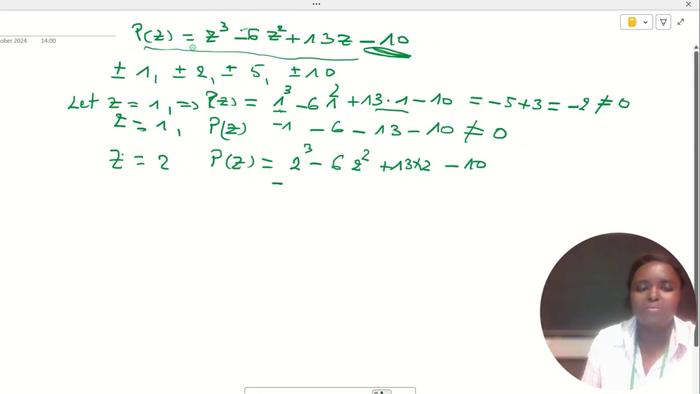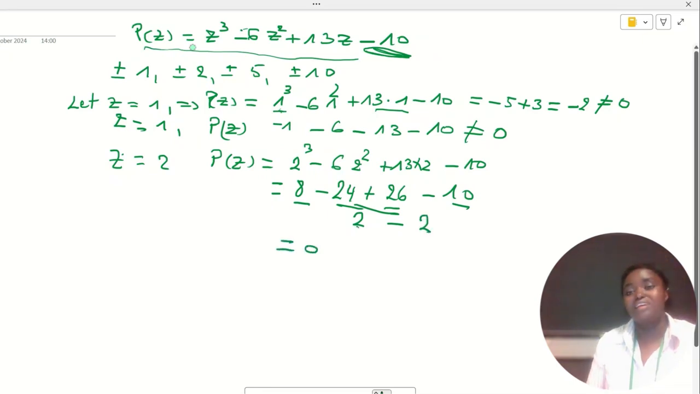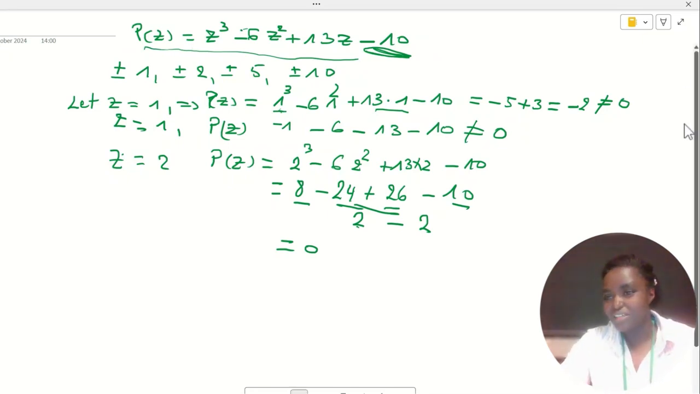So this will be equal to 2 to the power 3, which is 8, minus 4 times 6, minus 24. Then 13 times 2 is 26, and minus 10. Okay, 24 and 26 give us 2, and 10 and 8 give us minus 2. Then 2 minus 2 will be equal to 0. Okay, we finally get one root. That's good, fast. We get one root.